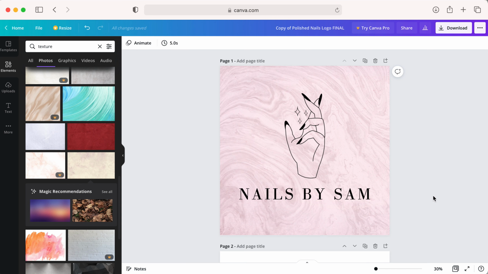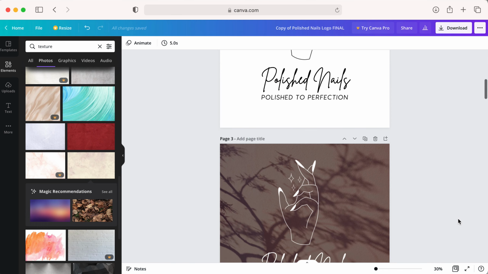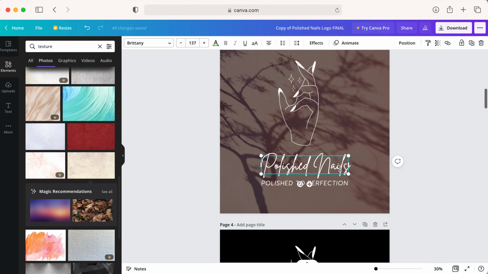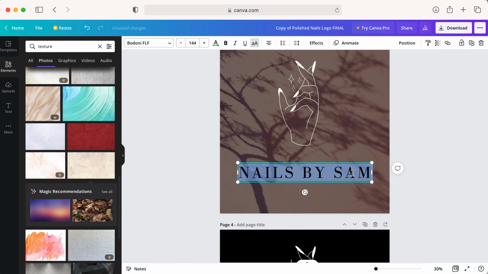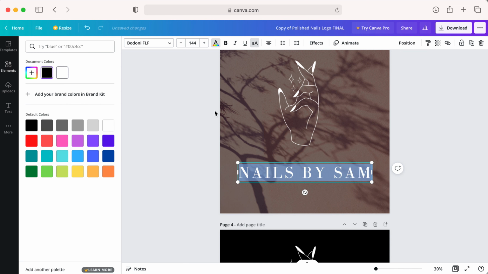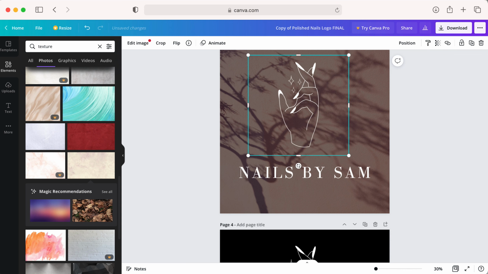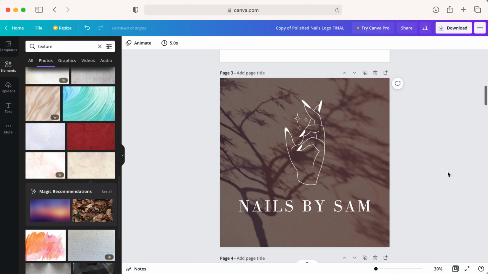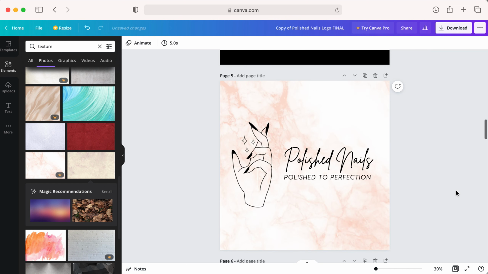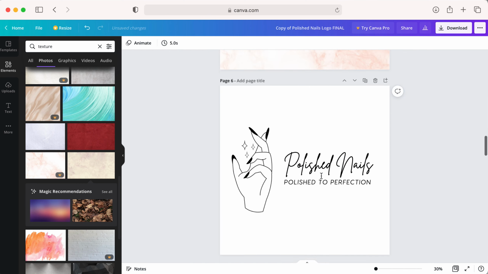And then, so instead of really typing everything, you can just click on here, go Command C for copy, and then go down here, delete these, go Command V for paste. Change this to white. And then you can adjust the hand icon. And now you have a white version. And then, the same for horizontal.